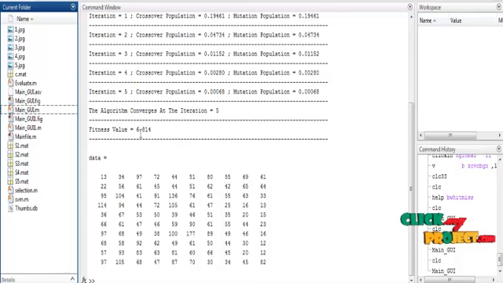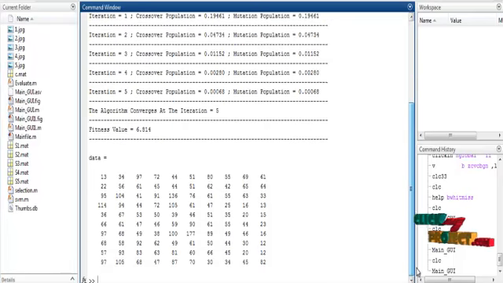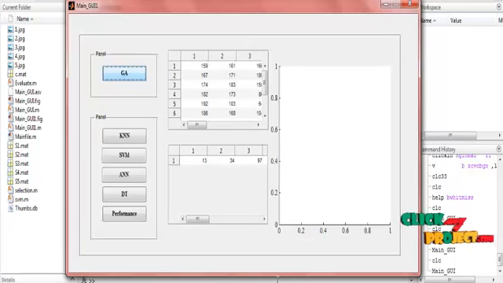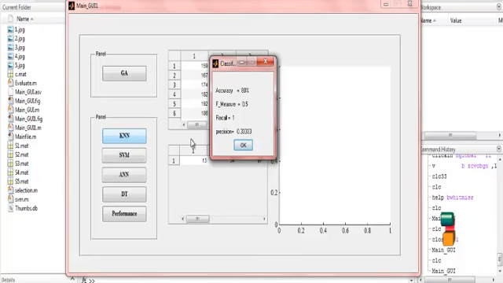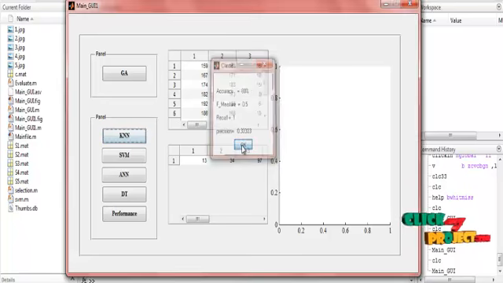One is KNN, SVM, ANN. These are all the general algorithm values, shown in the command window. Next I will take the KNN, SVM, ANN, and decision tree performance. I will click the KNN. The values are displayed: accuracy, F measure, recall, and precision. So this is for the KNN process.